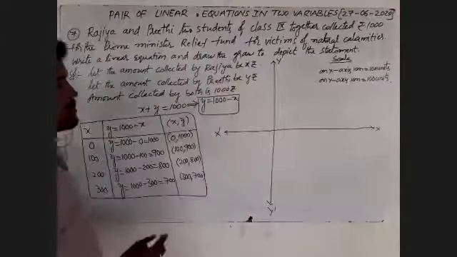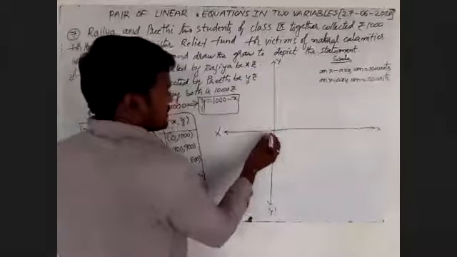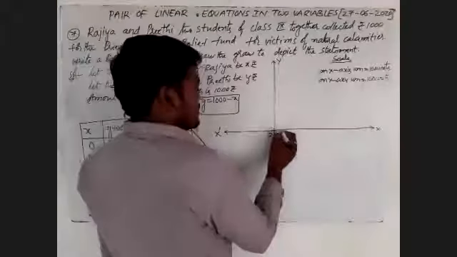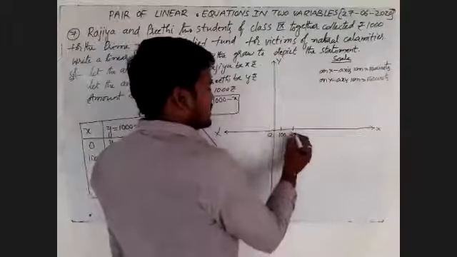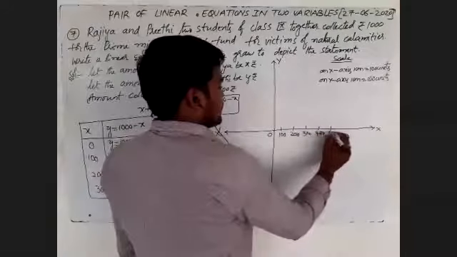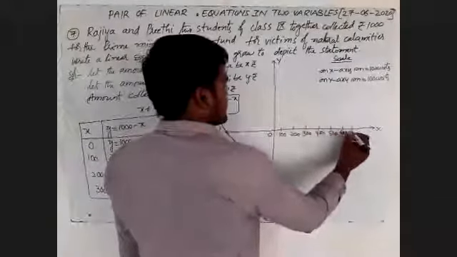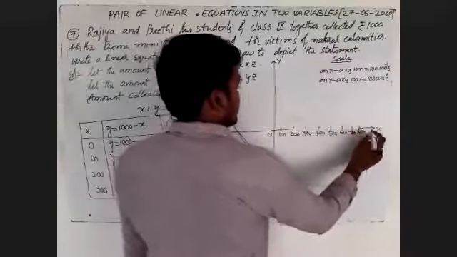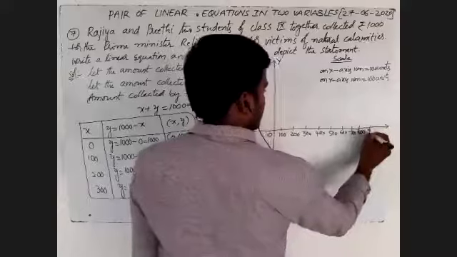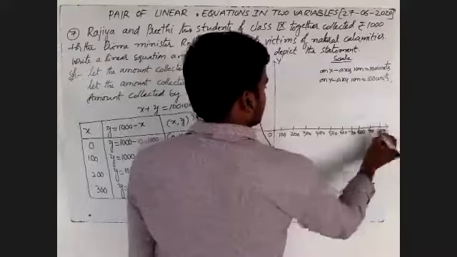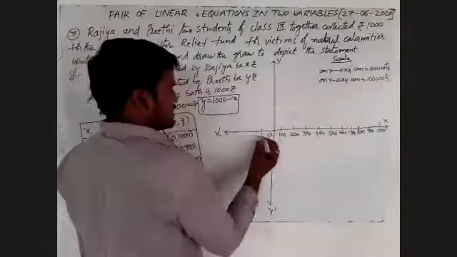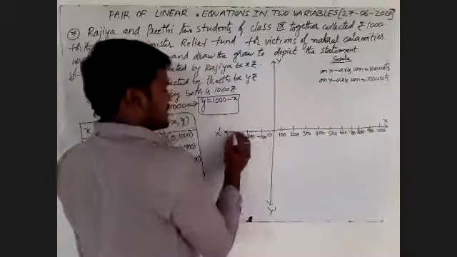First we will plot the points. This is the origin, nothing but 0. On the x-axis we take 100 units each: 100, 200, 300, 400, 500, 600, 700, 800, 900, 1000. The negative x-axis is minus 100, minus 200, minus 300.